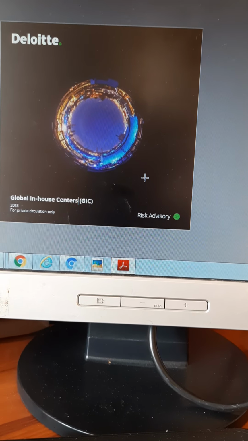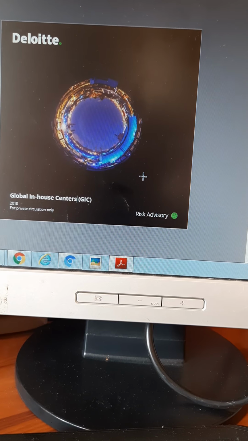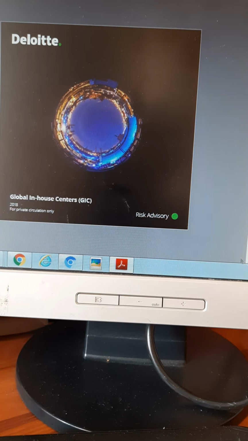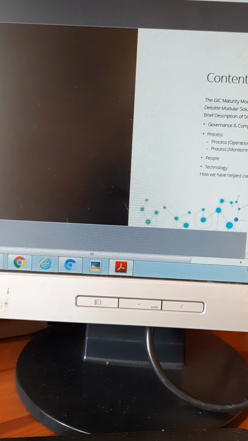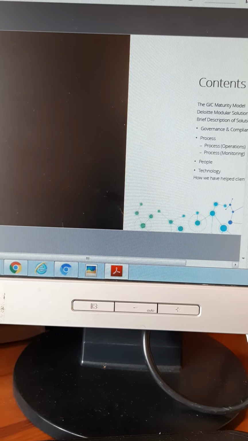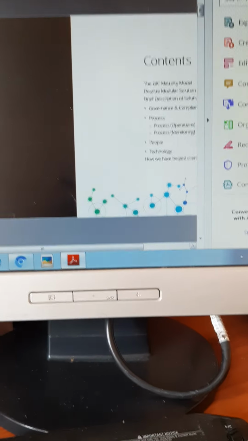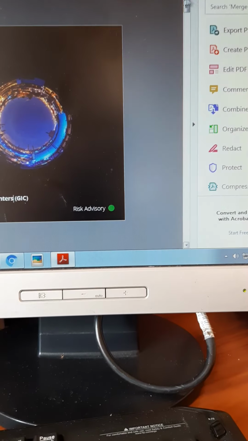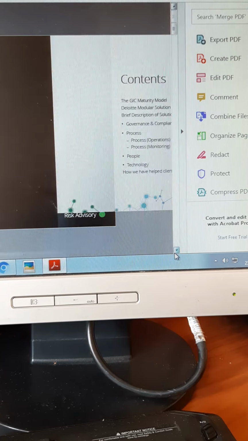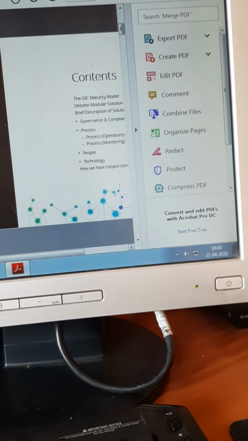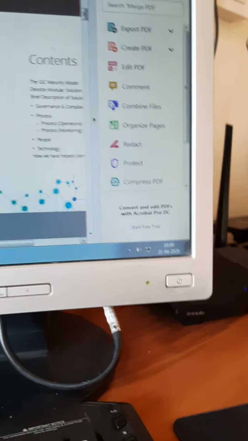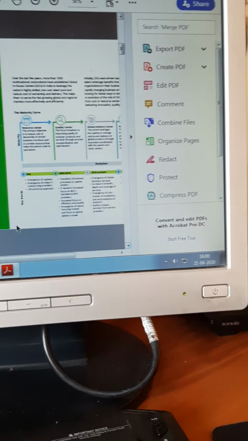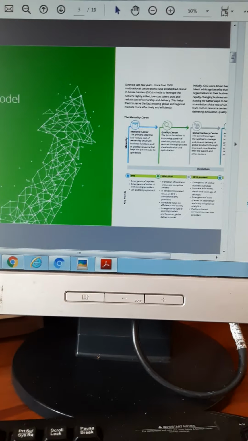That means if Mercedes-Benz is going to have their R&D department in Bangalore, it will be run the same way that it is running in their parent country. Same regulations, same everything can be followed over here. So that is your GIC. In India now, Benz has got its GIC. So many companies have started their GICs because we have very good IT infrastructure.